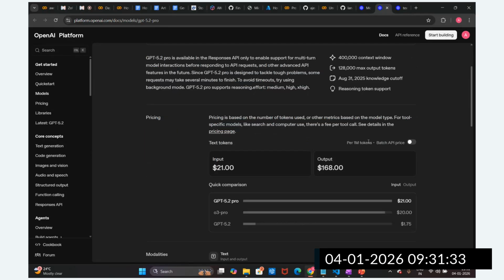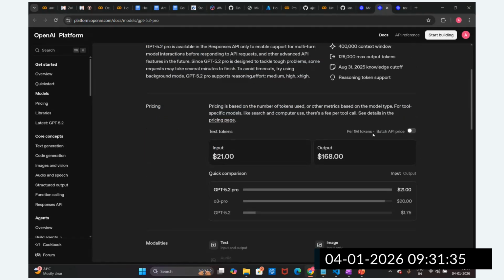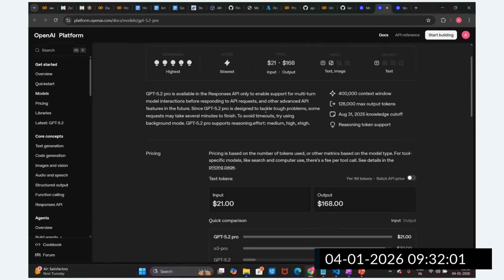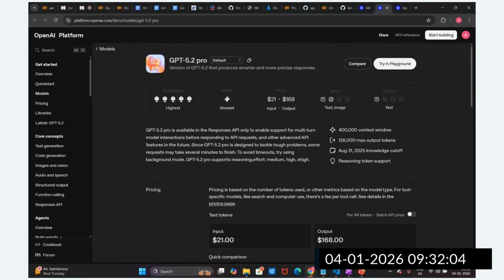So if you go for the Batch API, I will not confuse you. As of now we are not going to use the Batch API, but the Batch API handles multiple questions at the same time. Whenever you infer with it, you get 50% off. Whenever you have a list of questions, we hit them in a batch, and then they give the batch 50% off. But as of now, we are not going to utilize this batch. Later I will showcase how you can utilize the batch also. This is a very costly model. I will not suggest going for the GPT 5.2 Pro model as of now, because a lot of cost is associated. The speed is slowest, but the reasoning is very strong.